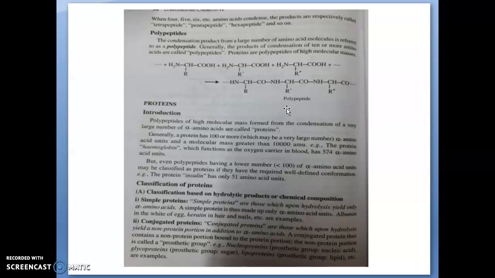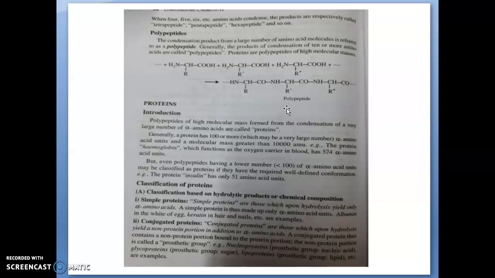Next, we are going to discuss proteins. We also said that a protein is a polypeptide of high molecular mass, and generally a protein has 100 or more amino acid units. The molecular mass will be greater than 10,000 amu. The protein hemoglobin, which functions as the oxygen carrier in blood, has 574 amino acid units.